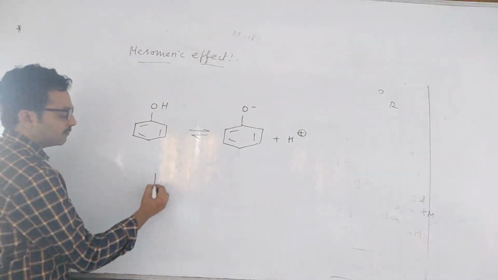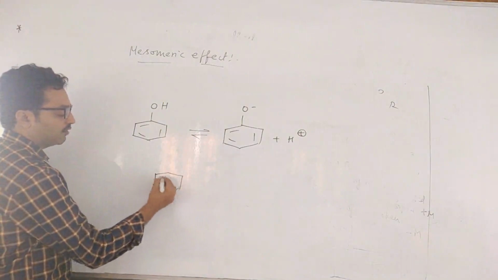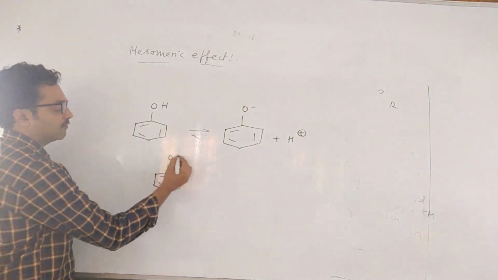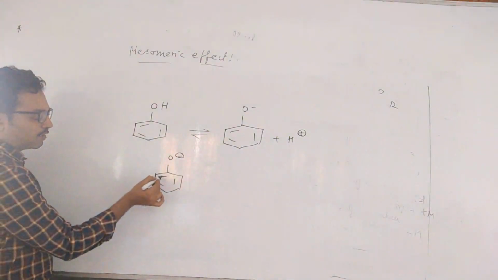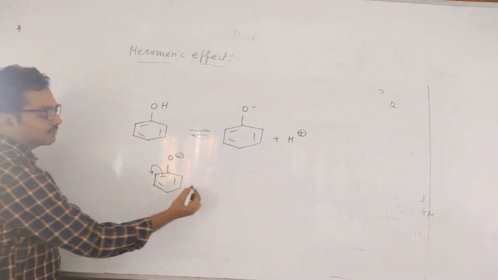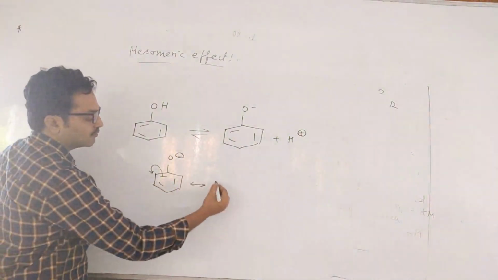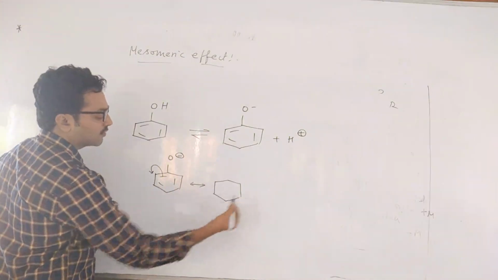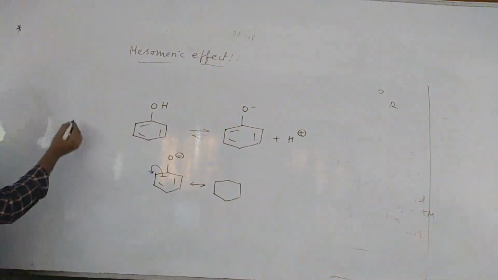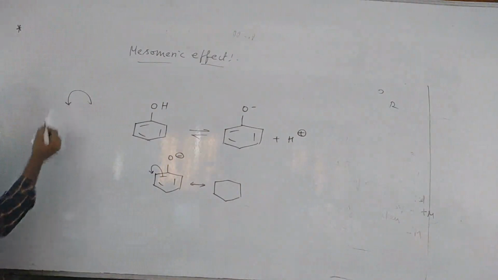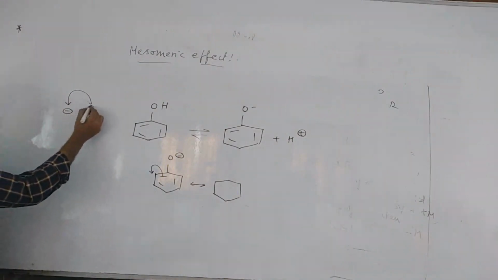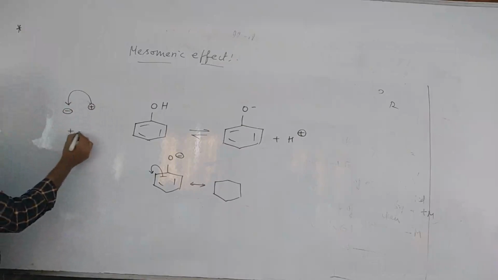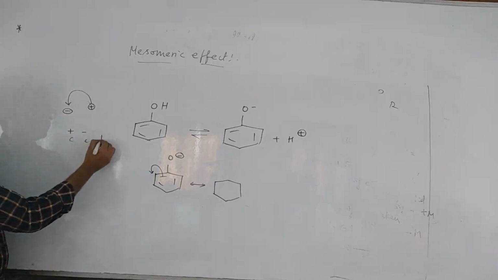So what are the resonating forms of phenol or phenoxide ion? You know very well. See, this bond I am migrating like this. This is the resonating arrow. Always remember, whenever I am migrating a bond, head will be negative and tail will be positive, and if plus and minus are on adjacent atoms, put a bond.